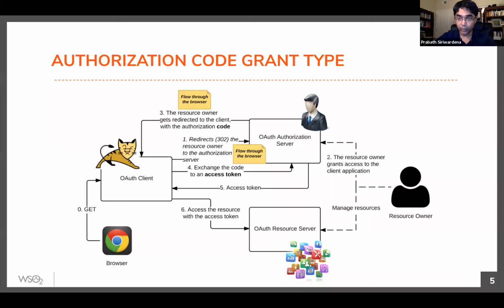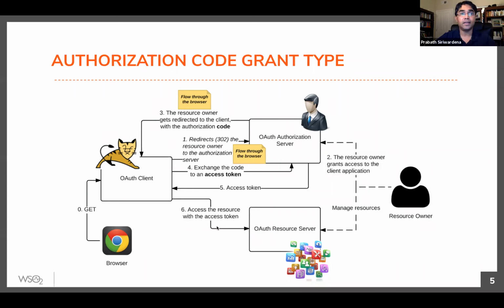You intercept the request, extract out the OAuth access token from the request, and will talk to the authorization server or the issuer of the token to validate the token. If the token is valid, and if the token carries a purpose which is good enough for the action the client application is performing, the resource server will let that request execute, right? So that's how OAuth works at a high level, the authorization code grant type, right?